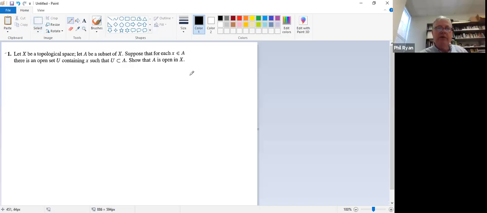Okay, let's have a look at the problems for section 13. So the first one. We've got a subset A of X, and for each element of this subset, there's an open set U containing x such that U is contained in A. I want to show that A is open in X.